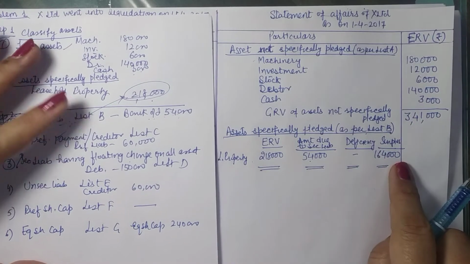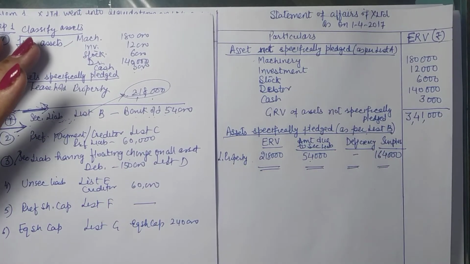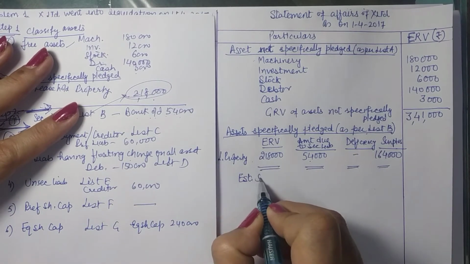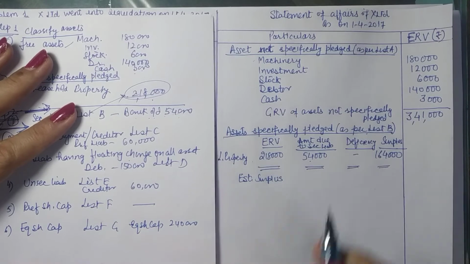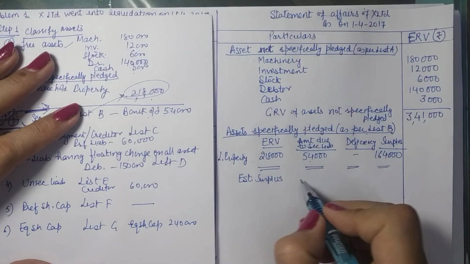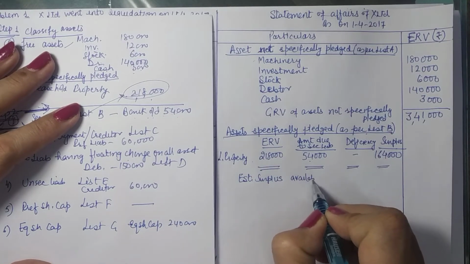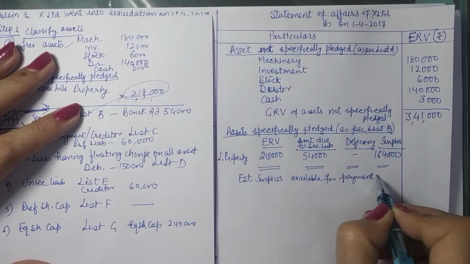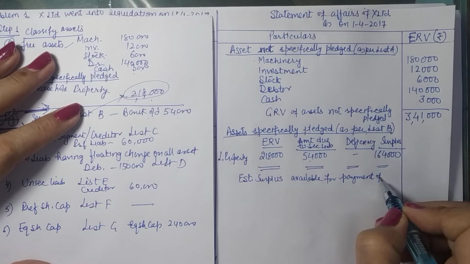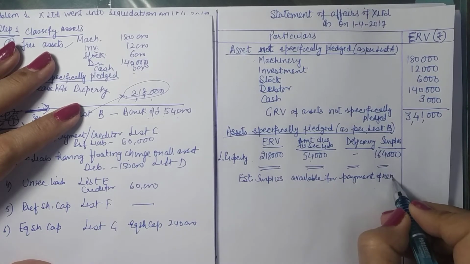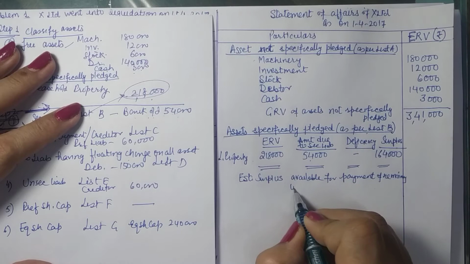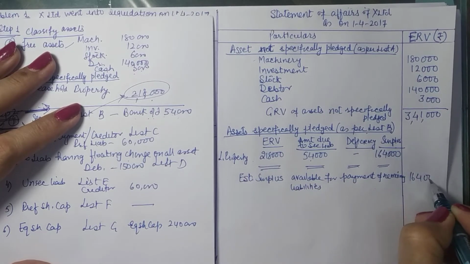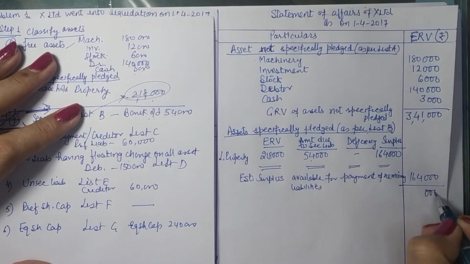So what do we get here? We get 1,64,000 here. What can we write? Estimated surplus. So this is estimated surplus now available for payment of remaining liabilities. I am just writing remaining liabilities; you can write the details also.